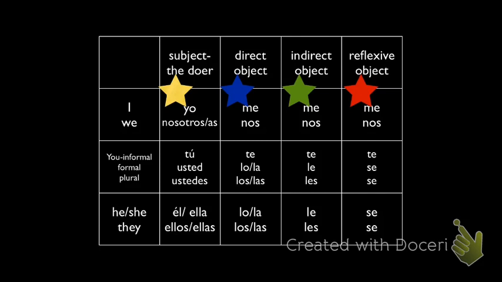But when we're talking about people in the singular and in the plural, we need to start being able to distinguish between the indirect, for whom, or to whom, which is going to be le or les, and your direct, which doesn't have the to or for on it, okay? Which is lo, la, los, or las, okay? So, let's do some practice.